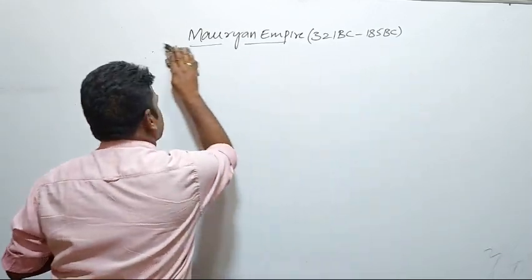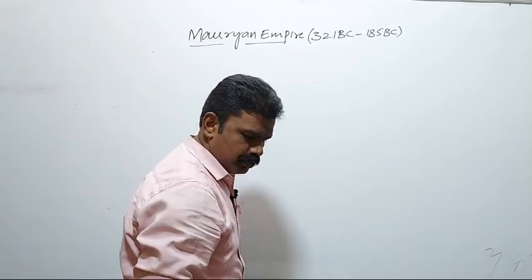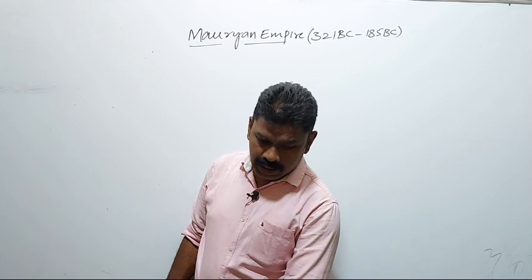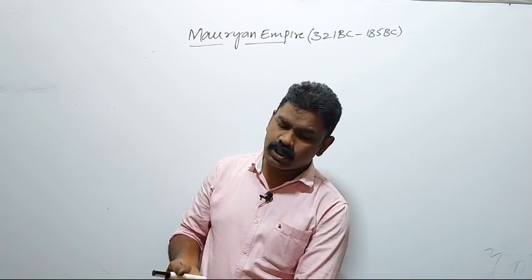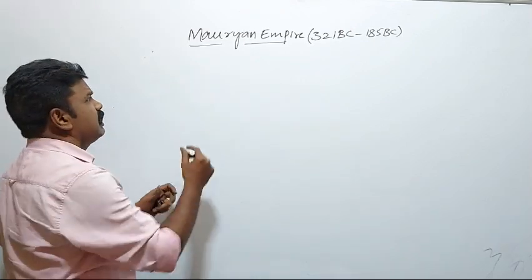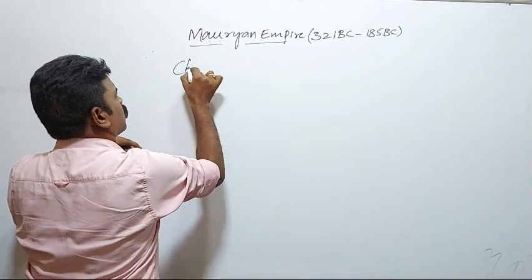That's all. This is the origin of Chandragupta Maurya: how he came to the throne, and which clan he belongs to. Next, coming to Chandragupta Maurya's rule.